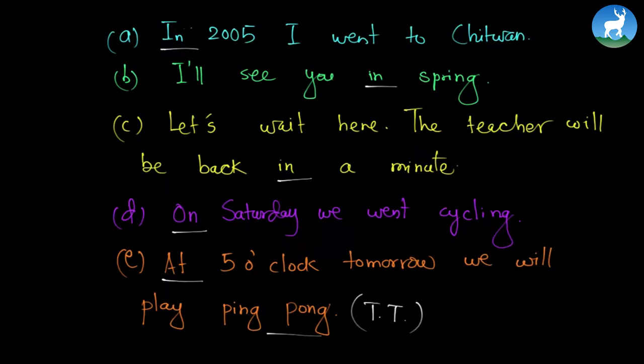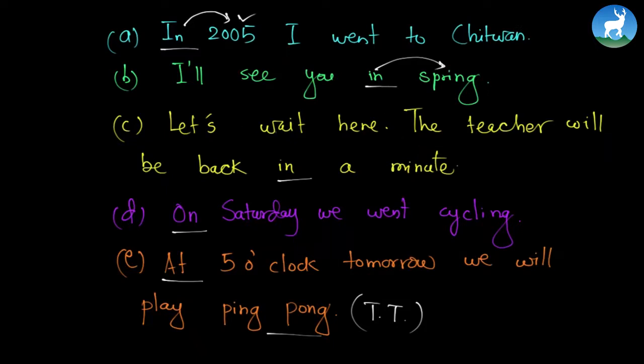The first one is "in 2005." It is trying to show the exactness of 2005, but it is not so exact because it can be in any month. We have 12 months, so it can be any month. So "in 2005" means any month. It's not that exact. Let's go to the other one. "I'll see you in spring." Spring generally has 3 months, so it could be any month. Right? It is not so exact.